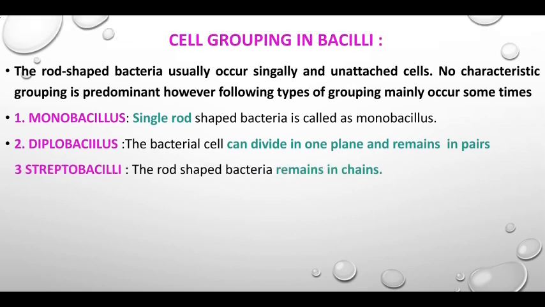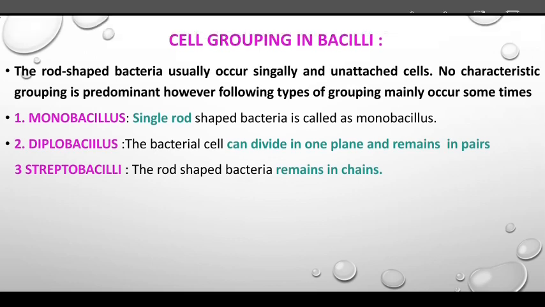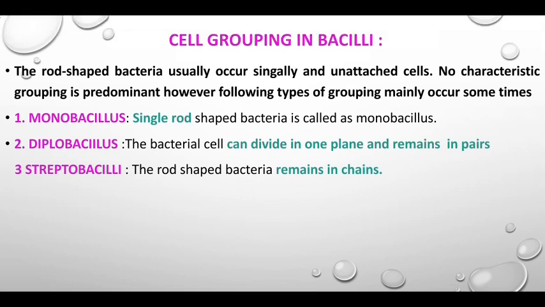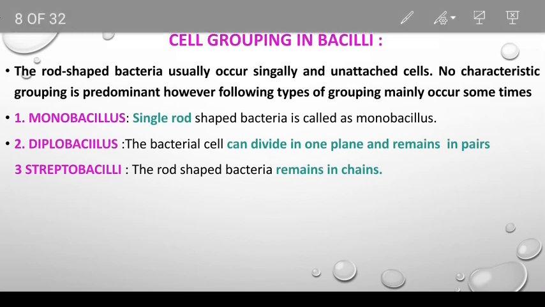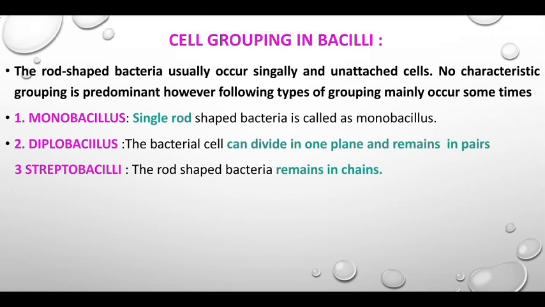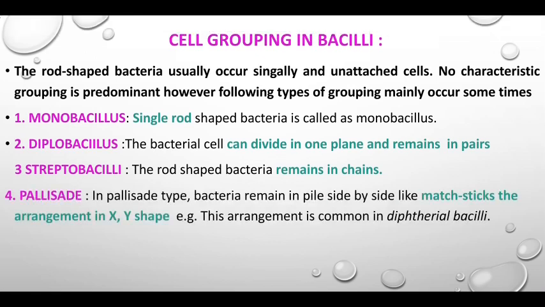Then streptobacillus: the rod-shaped bacteria remain in chains, dividing in one plane but remaining present in a chain, called streptobacillus. Next one, palisades.